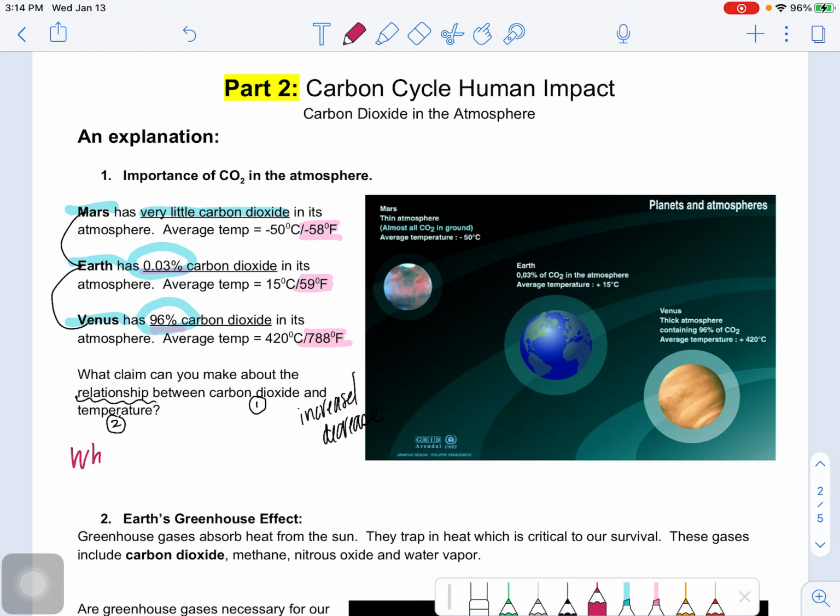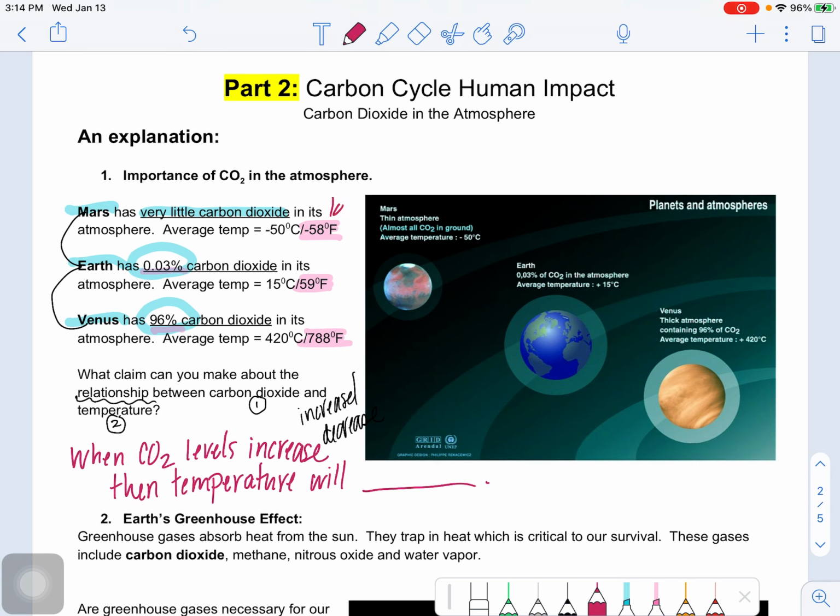So when CO2 levels increase, then temperature, which is our second component here in this relationship, CO2 and temperature, will... and you should be able then to fill in that blank and say when CO2 levels go up, so we have low, more, highest, what does that do to the overall temperature?